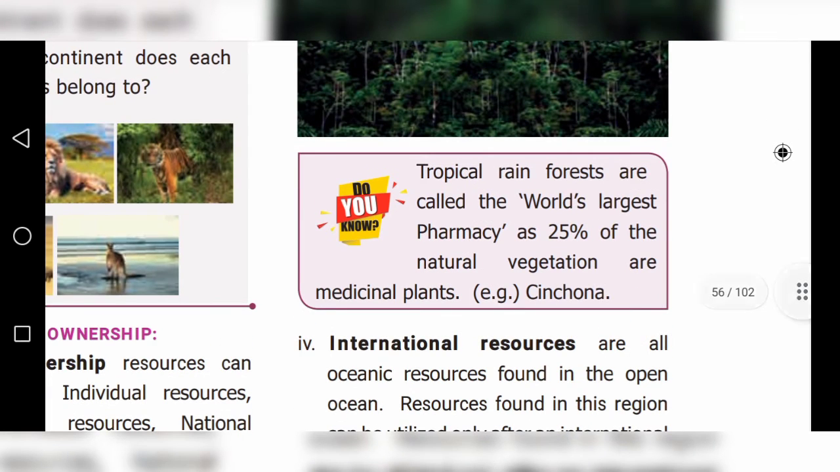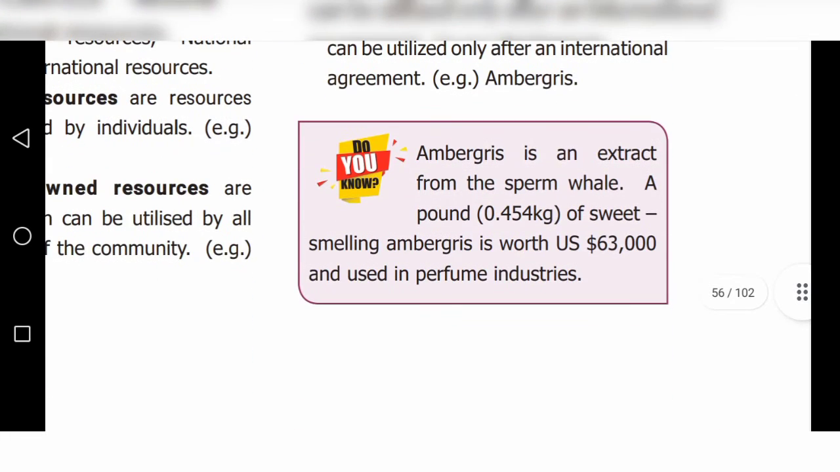Tropical rainforests are called the world's largest pharmacy, as 25% of the natural vegetation are medicinal plants. Example, cinchona. Okay, next one, children, ambergris. We have to know the ambergris.